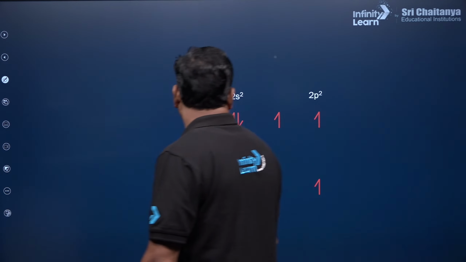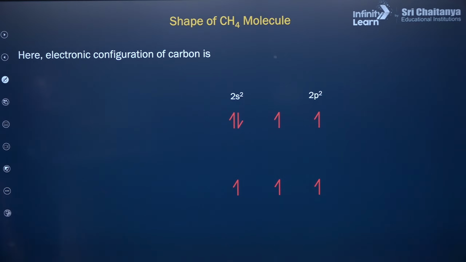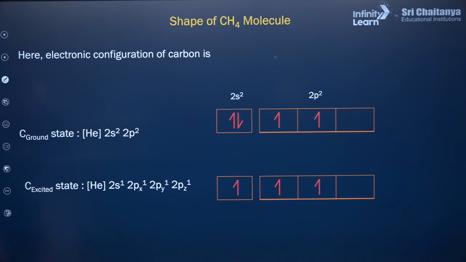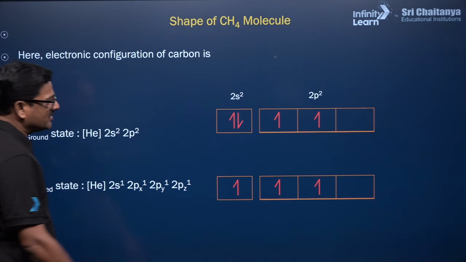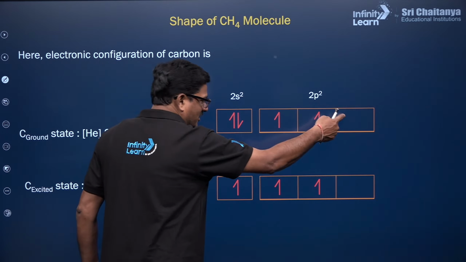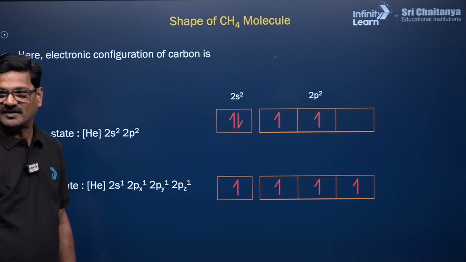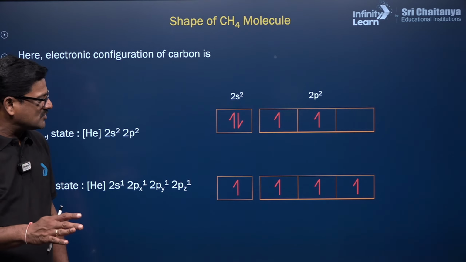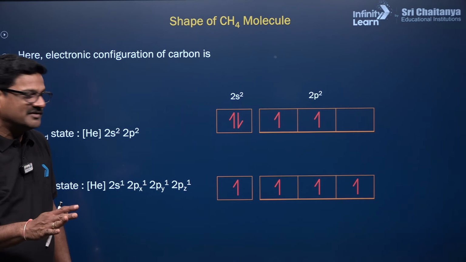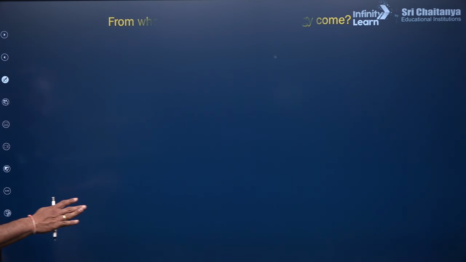That's the reason why it is going to excite its electronic configuration. In the excited electronic configuration, the electron jumps from here to here. So these four electrons are going to participate in bonding with hydrogen to form methane like this.